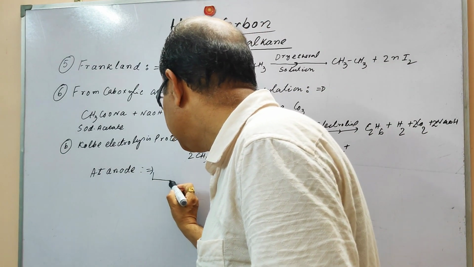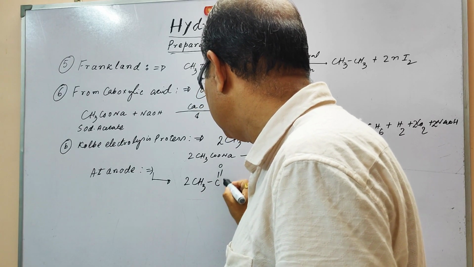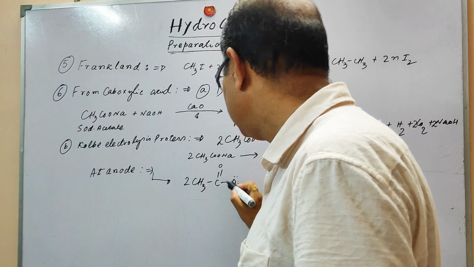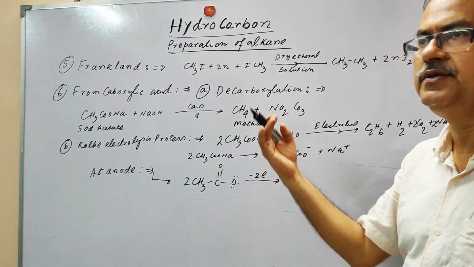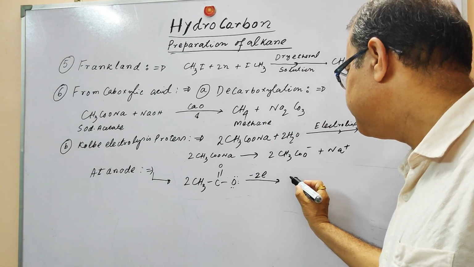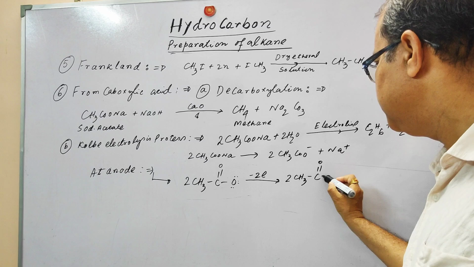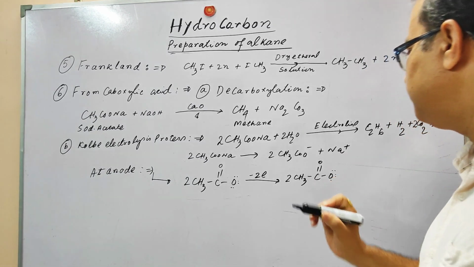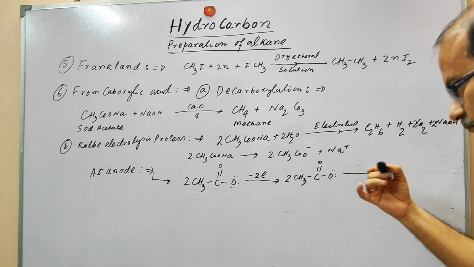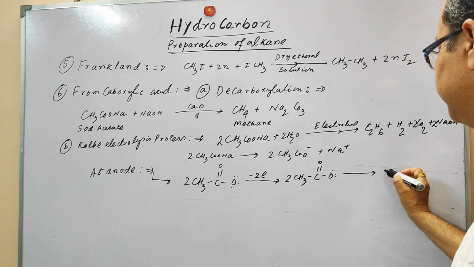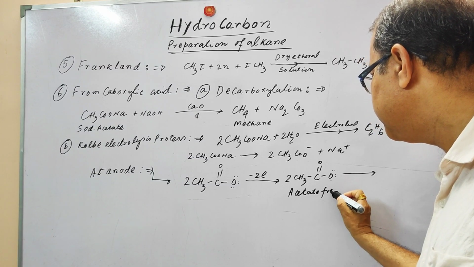And in the anode, what reaction is going on? Let us see. An electron will be given to the anode, and it becomes the acetate free radical.